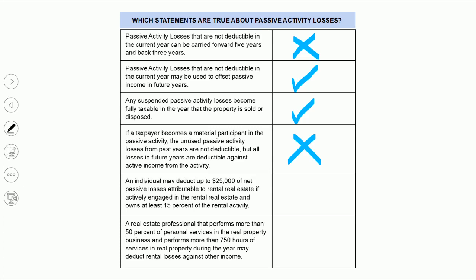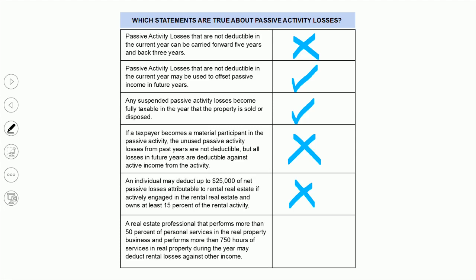There's the problem. Only has to be 10. So the 15 is incorrect. And of course, there's also another criteria here, and that other criteria is you also have to have your income, your AGI, below a threshold level. So that one, sorry, not allowed.